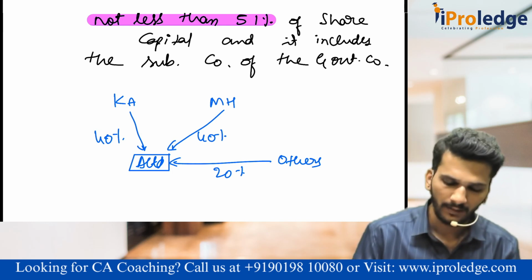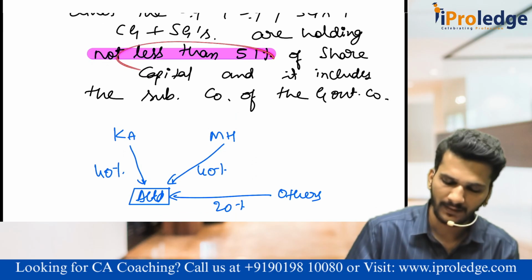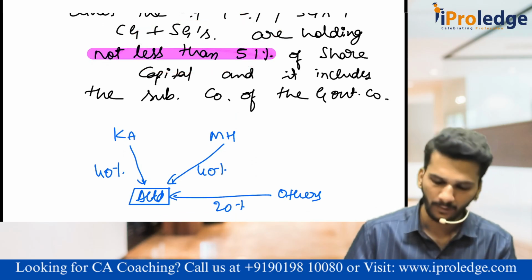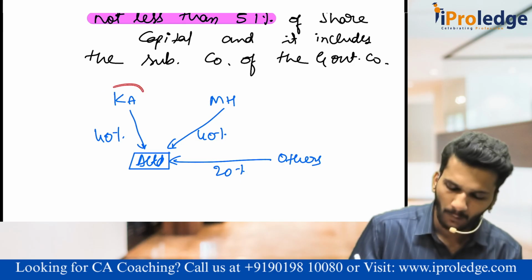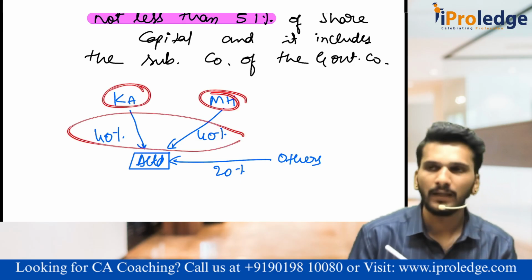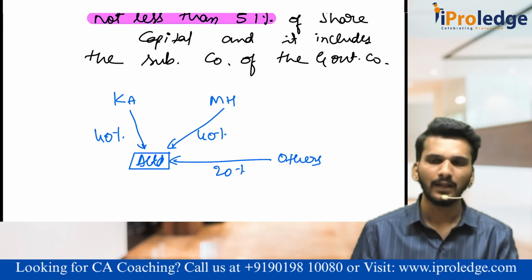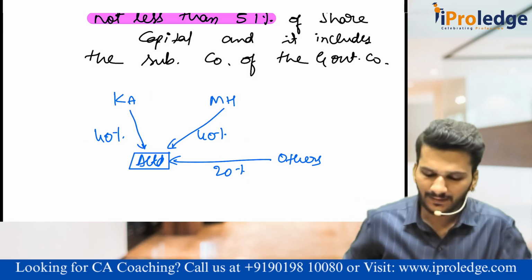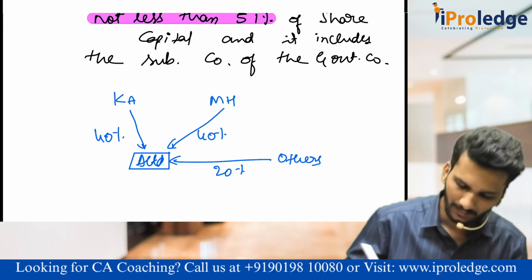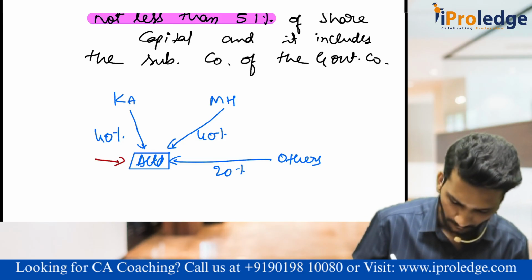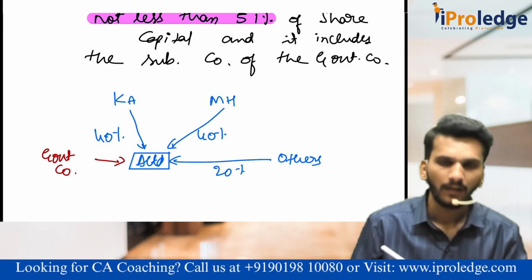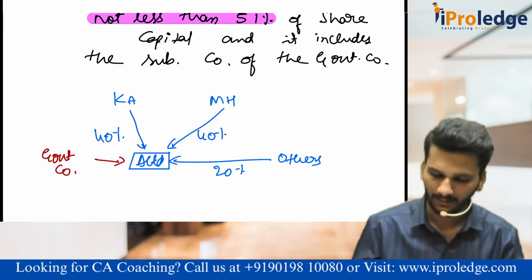For that, we have to discuss the definition again. Not less than 51% held by state government, central government group. Here, Karnataka government plus Maharashtra government combinedly, how much are they holding? 80%, sir. Is it less than 51%? No, sir. It is more than 51. Then this A Limited will be called a government company.